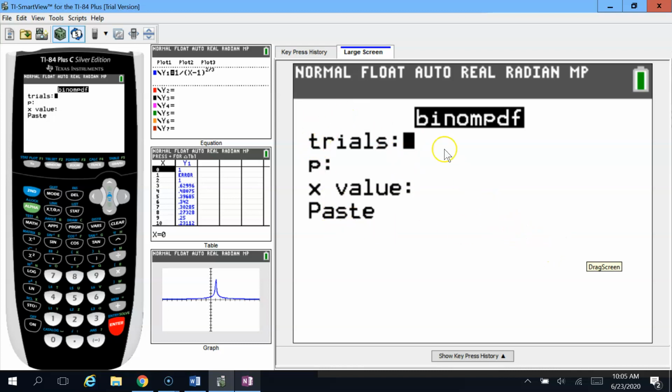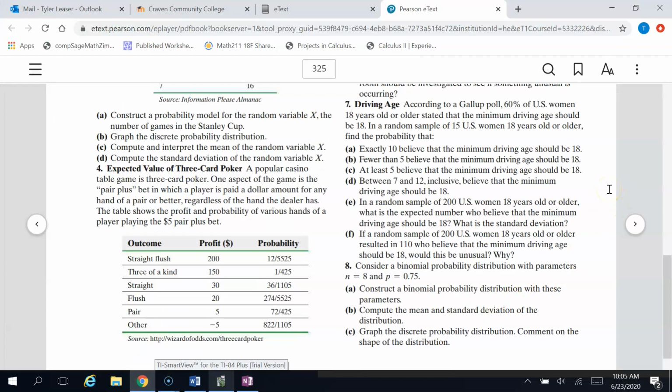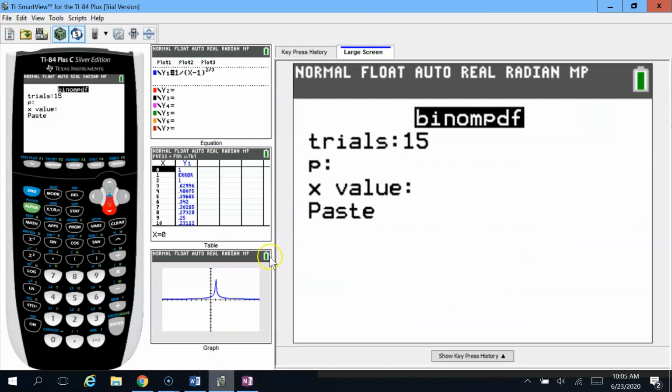So it's asking for a few things. First, it's asking for the trials. The trials is always going to be the total number of people that you're trying to find the opinion of. So there's 15 women that we're asking. The p-value represents the probability of success, which is the probability of one individual agreeing with the statement. That's this 60% here. 60% of U.S. women think that the driving age should be 18, so that's what we're going to plug in for the p, 0.6 for 60%. The x value is the number of successes, and remember we wanted exactly 10 successes out of the total 15. All right, and then we just paste.